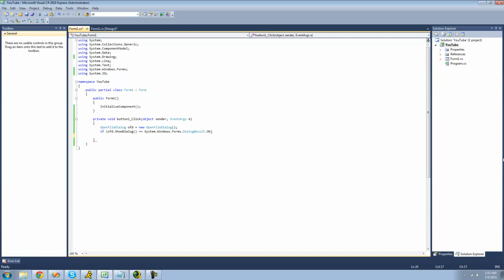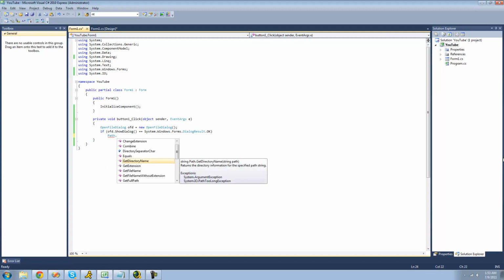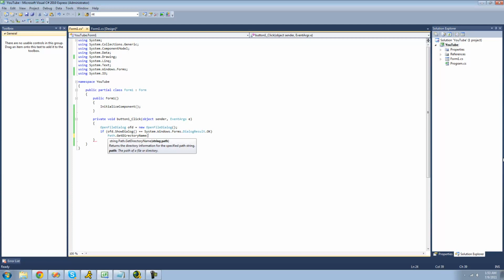So the first step in using the path class is simply typing out Path, then using the dot operator to access all the methods. The first method that we're going to be looking at in this tutorial is GetDirectoryName. GetDirectoryName will basically just return the path to the folder that the file is in. And we want to do that for the file that is opened in the open file dialog. So we're just going to do OFD, the name of our open file dialog, and then .FileName. And then we want to use a message box to display the path to the folder that the file is in so that we can see it.